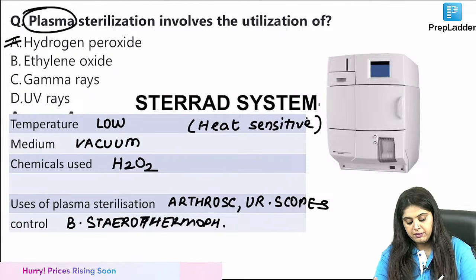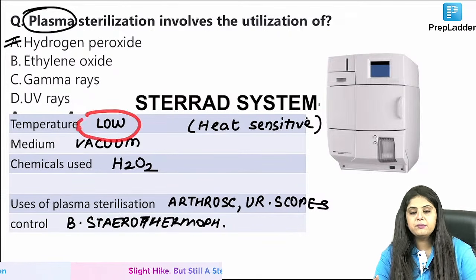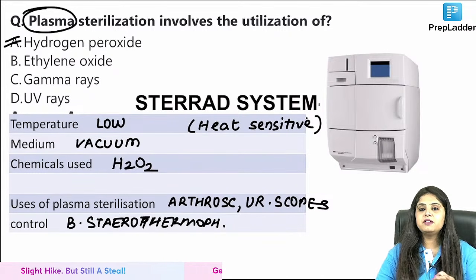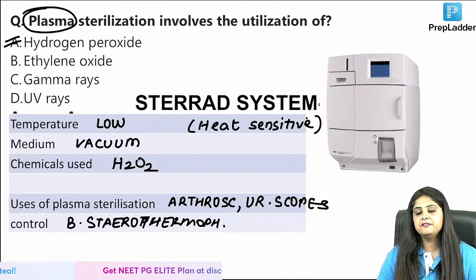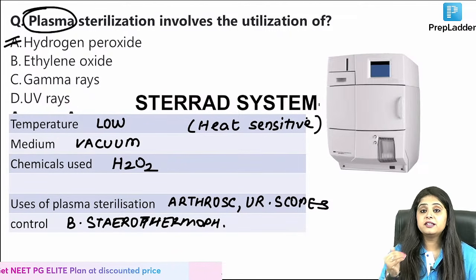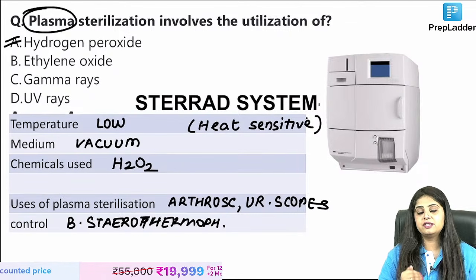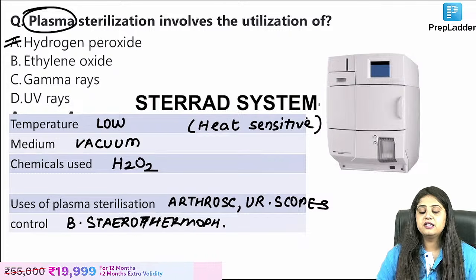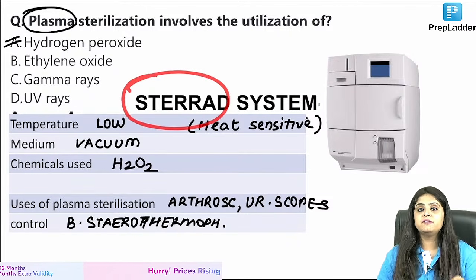But before that, coming to this, do you know you have done something? Imagine being very, very low key and low profile in life and attaining the best results, and that is what you have done in plasma sterilization. That is your take home message from today's class. You have to be like a Sterrad machine while you're studying.